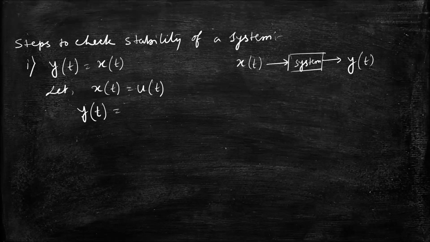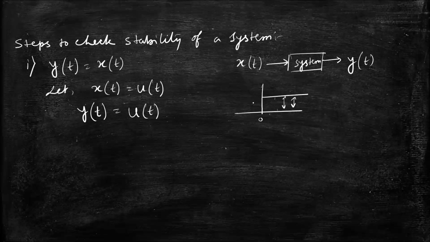So I assume x of t equal to u of t. So y of t equal to u of t. And u of t, you know, the diagram of u of t is like this. So I can say this output is bounded between 0 and 1, for t greater than or equal to 0. So this system is known as a stable system. By this method, I have to check whether the system is stable or unstable.